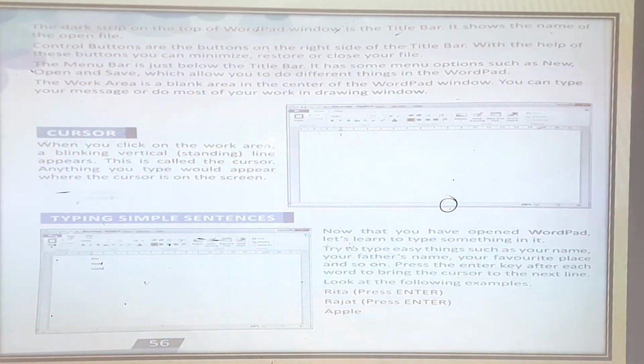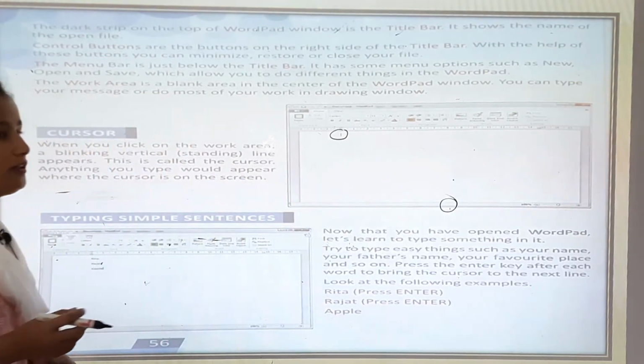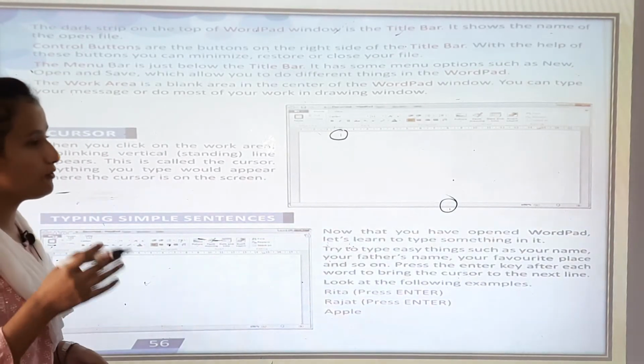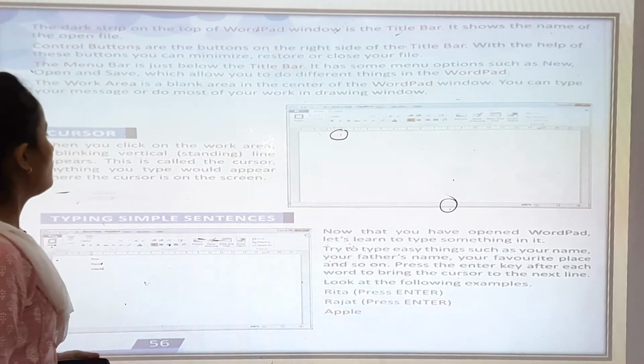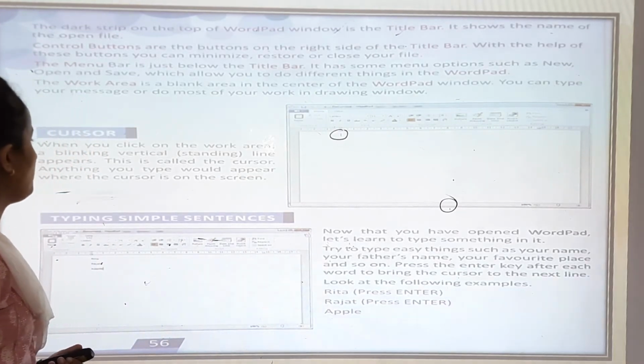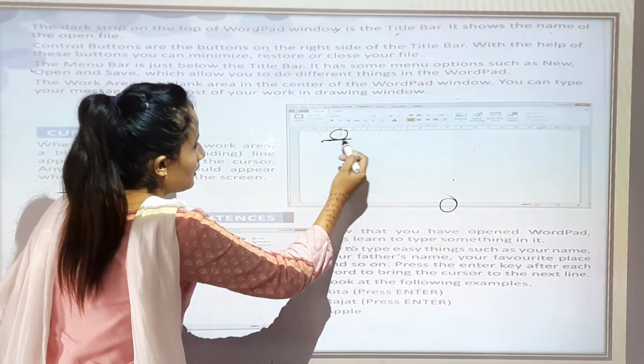Okay, now cursor. What is the cursor line? When you click on the work area, a blinking vertical standing line appears there. Whenever you have opened Wattpad, you can see this blinking line. This is called the cursor. What do we call this sign?